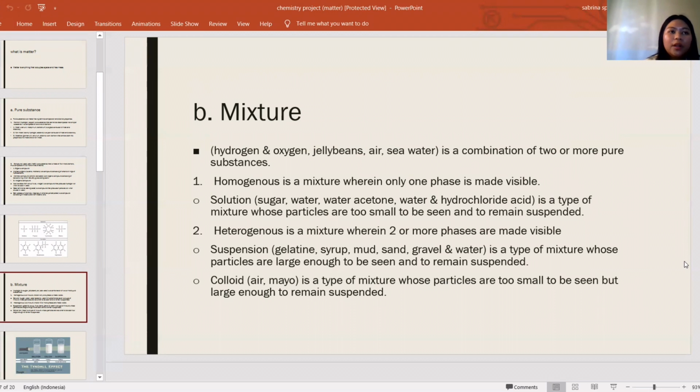And then there is colloid. The examples for colloid are air and mayo. Colloid is a type of mixture whose particles are too small to be seen but large enough to remain suspended.